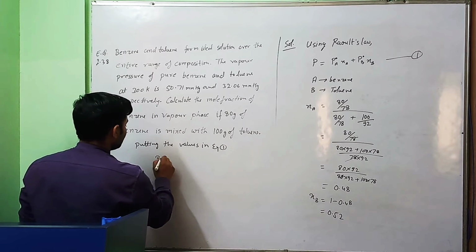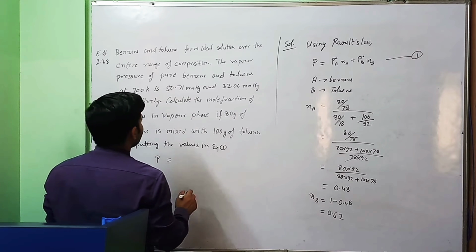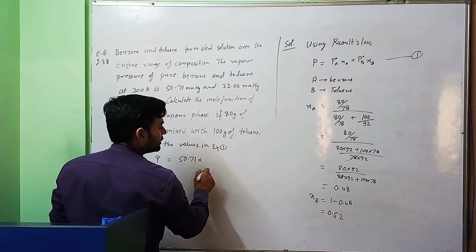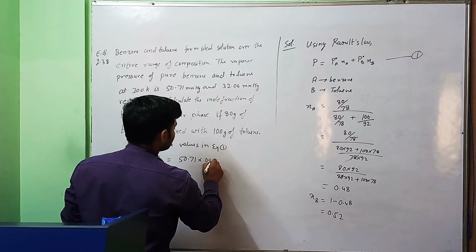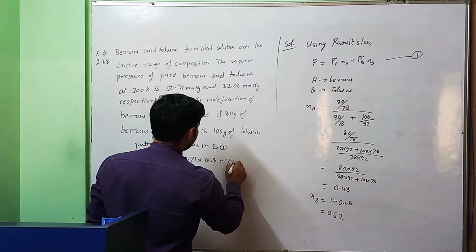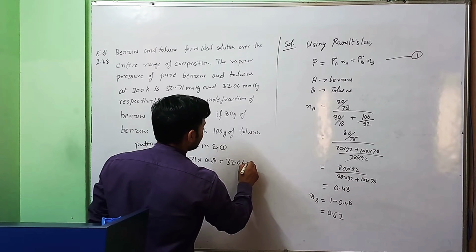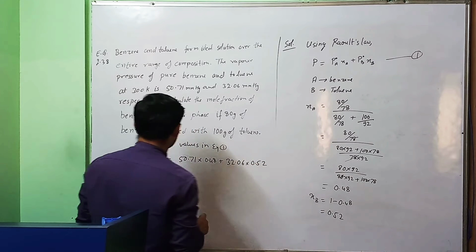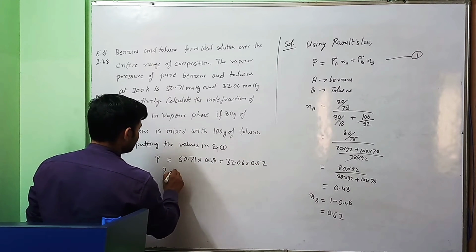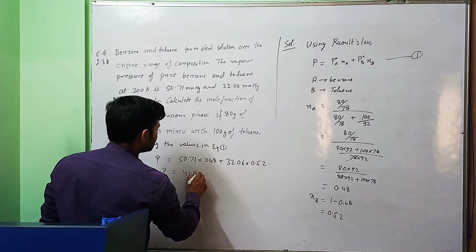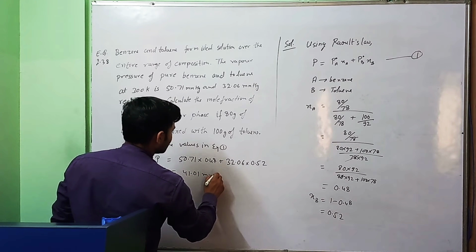So P equal to P naught A, which is 50.71, into XA, which is 0.48, plus 32.06 into 0.52. So this P will come as 41.01 mmHg.